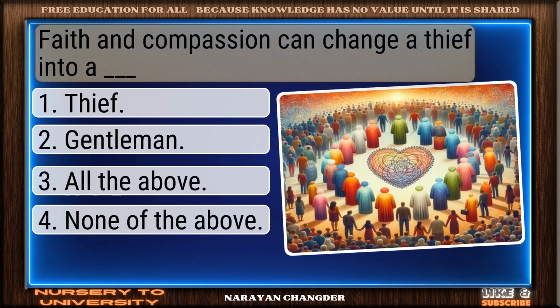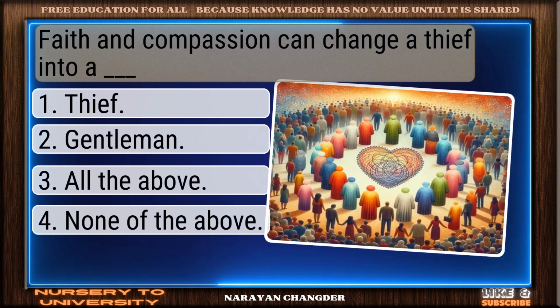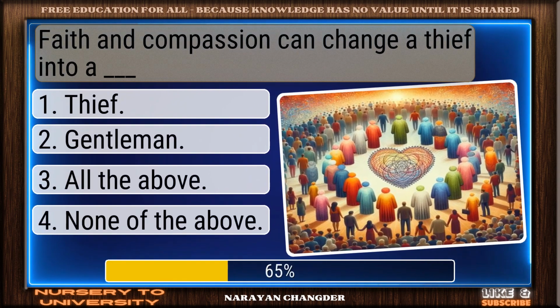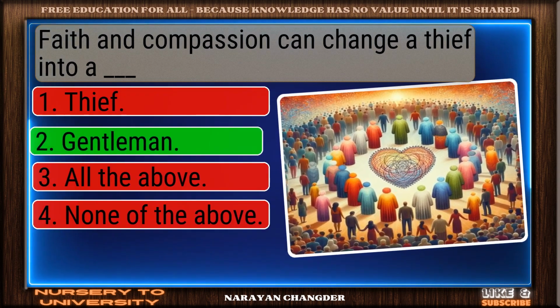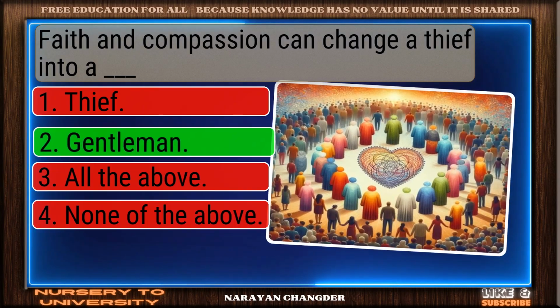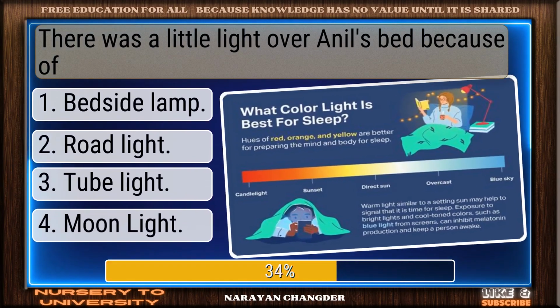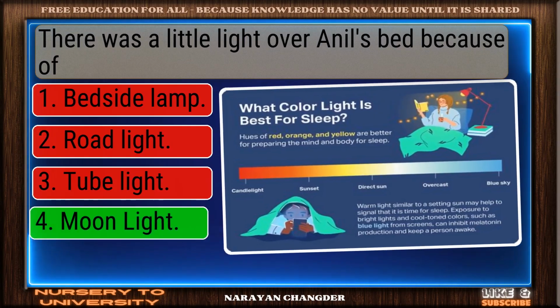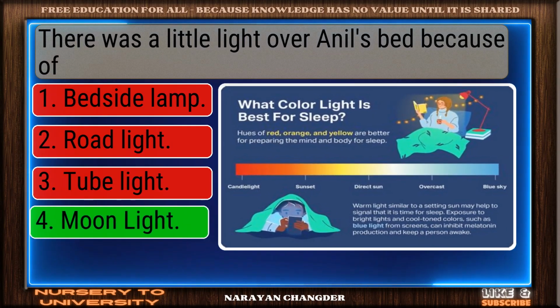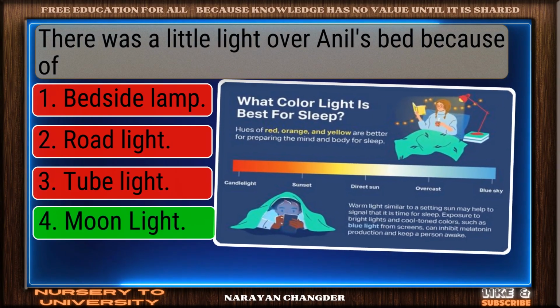Faith and compassion can change a thief into a gentleman. Clear logic. Your choice, gentleman, is sound. There was a little light over Anil's bed because of... Solid response. Moonlight is a valid choice.